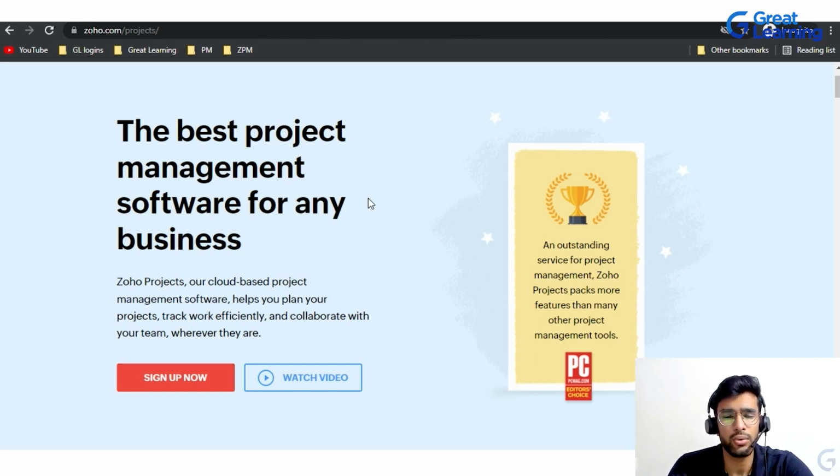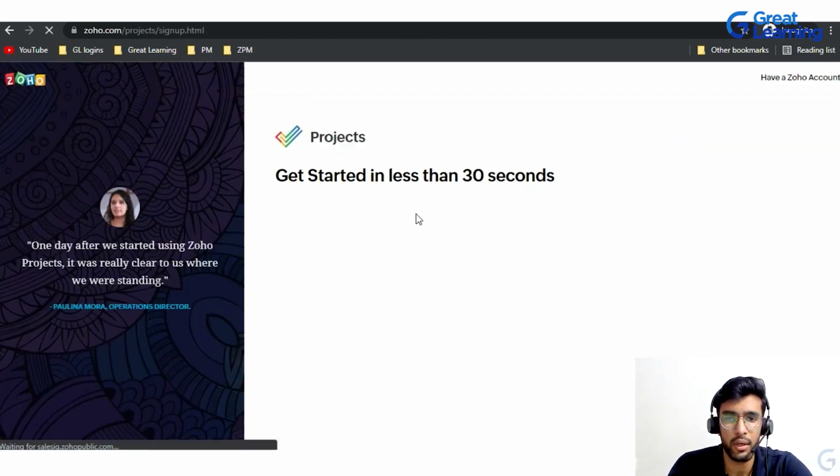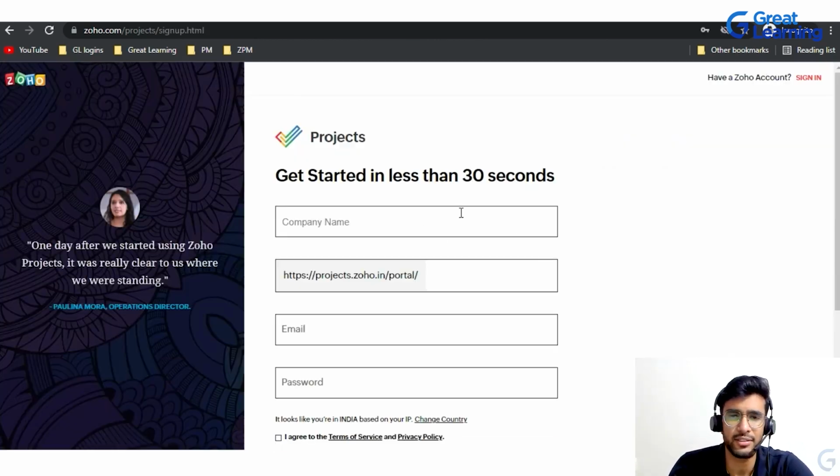So you just need to go and sign up to Zoho Projects. They even say it's just a 30-second process. Give some company name. I put project management at Great Learning, and I put in a fake email and password and created an account. You can put in your own email ID and create your account.